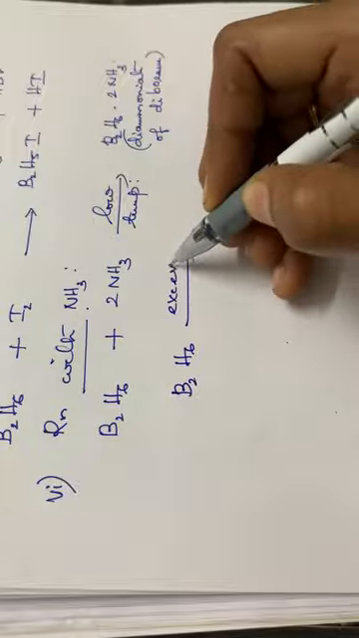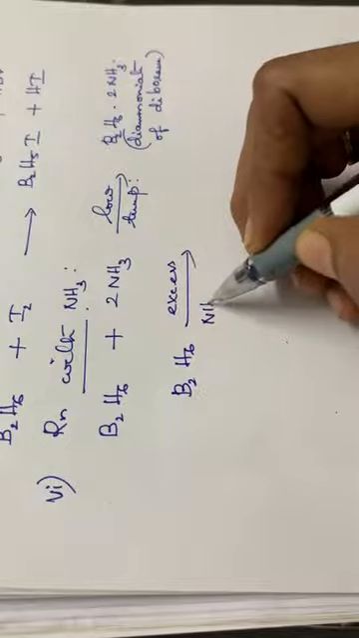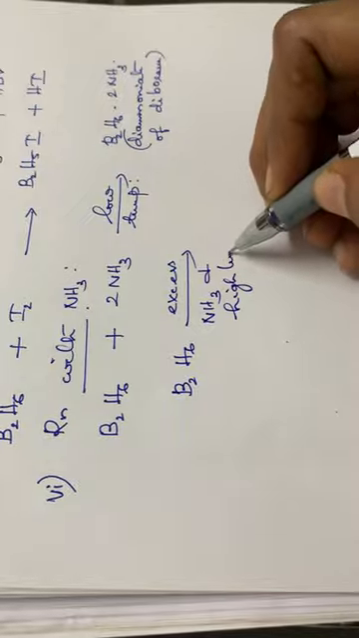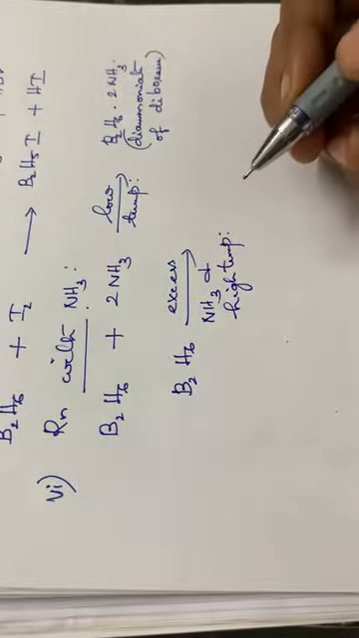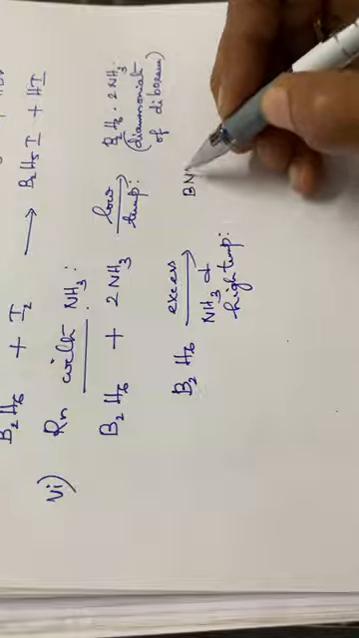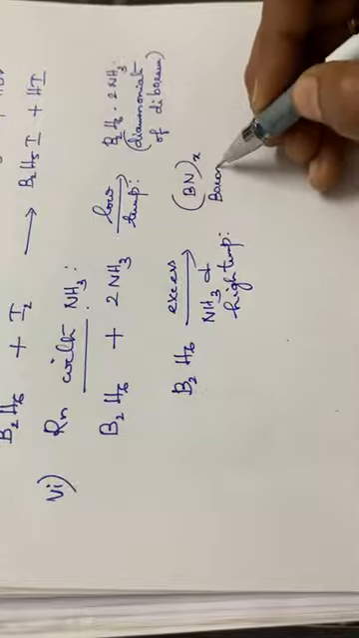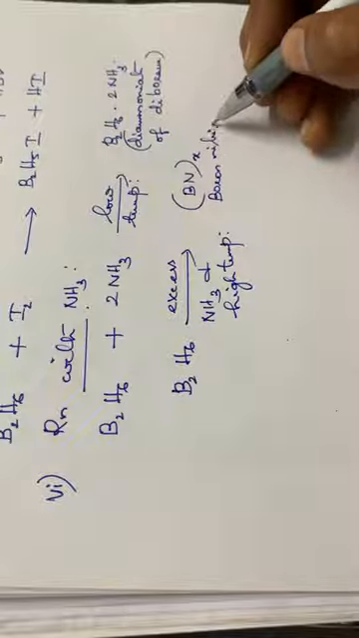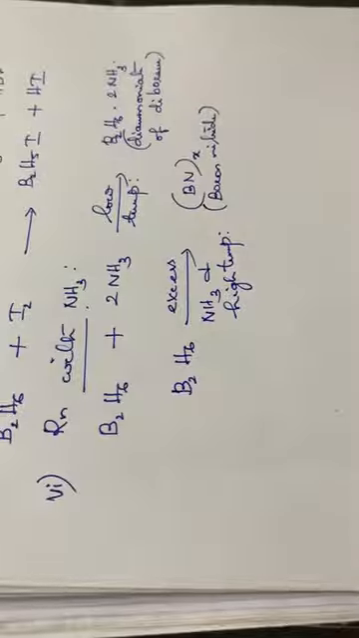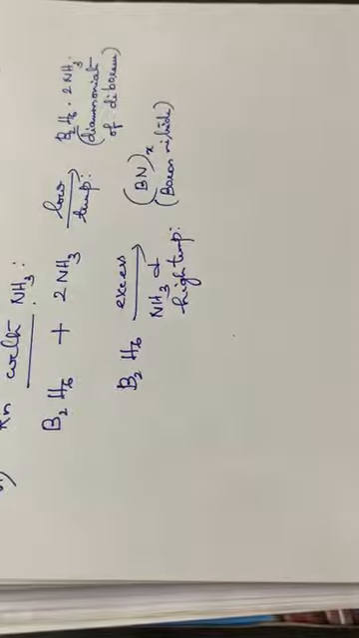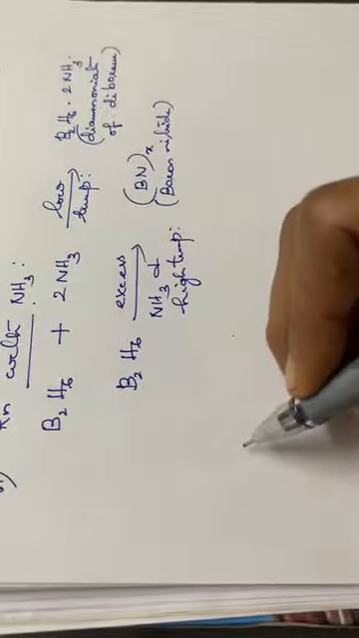excess, in the presence of ammonia and at high temperature, the product will be boron nitride, BN taken x times. This is boron nitride. Okay. Then the next reaction, another reaction with ammonia under a different condition,